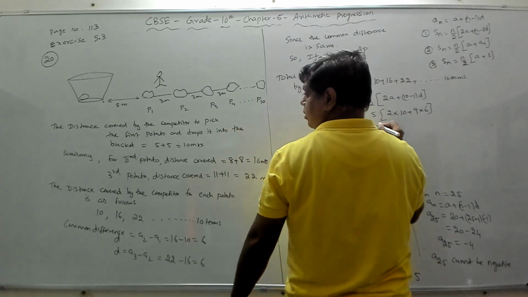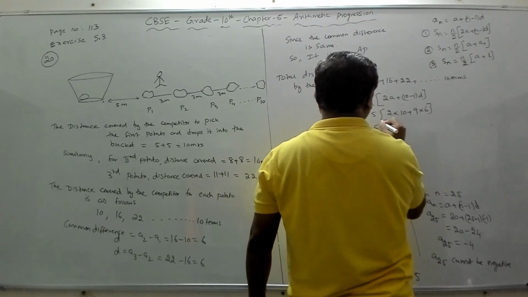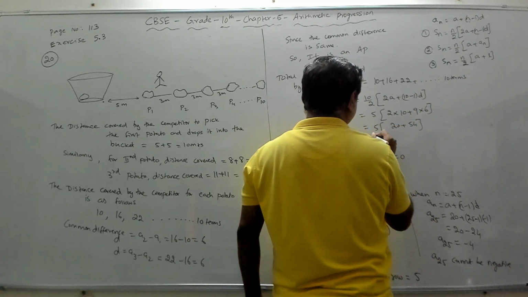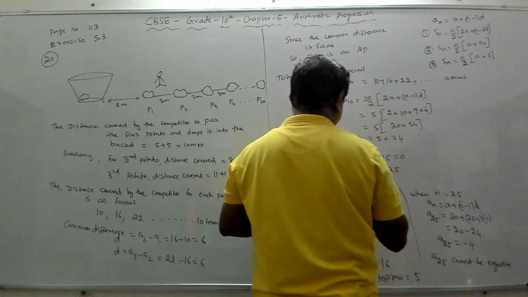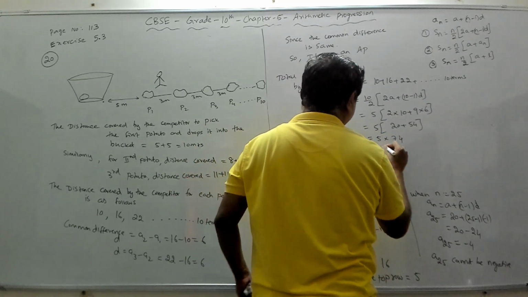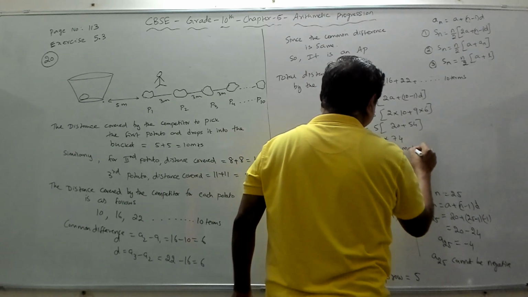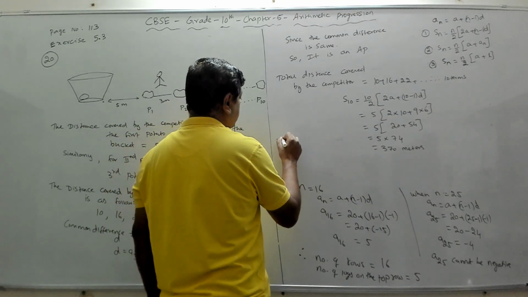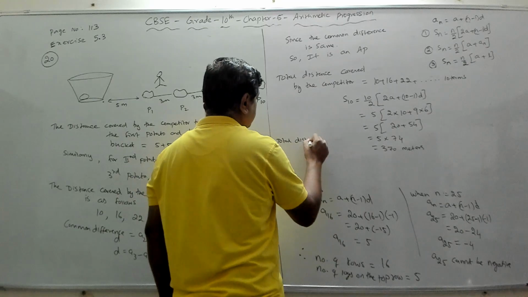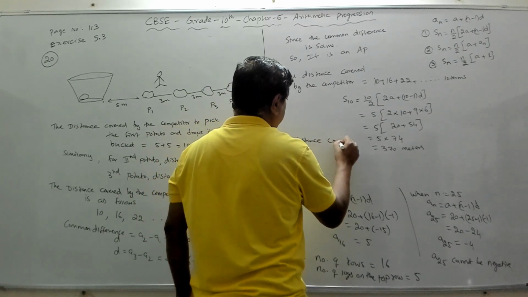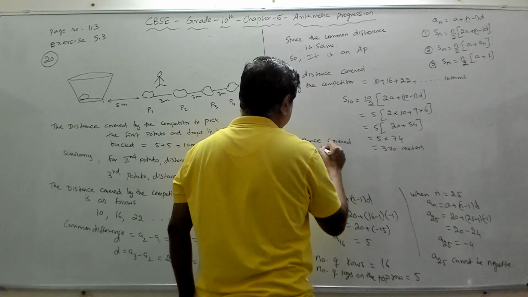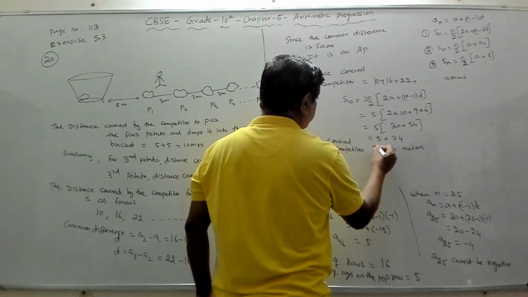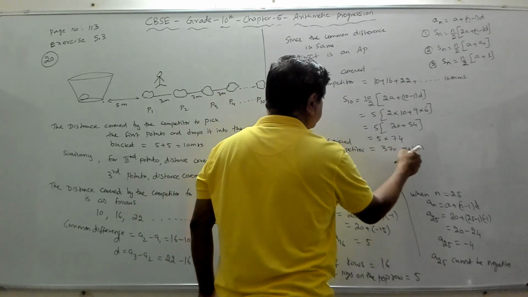So that becomes 5 into 20 plus 9 sixes are 54. So you get 5 into 74, which is equal to 370 meters. That is the answer. So the total distance covered by the competitor is equal to 370 meters.